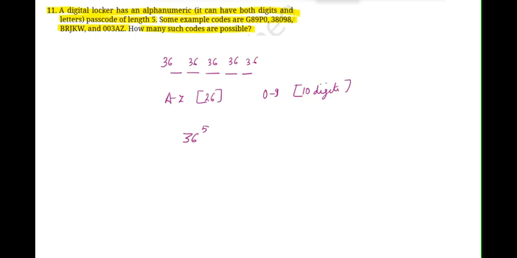आप जब इसको solve करोगे, so the number of total codes can be 36 to the power of 5, which is equivalent to 6,04,66,176 codes that can be produced when you have the possible 5-digit combination code consisting of both alphabets and the numbers.